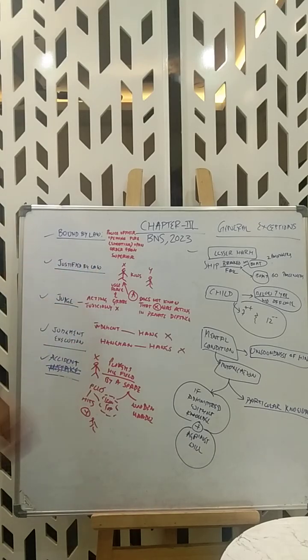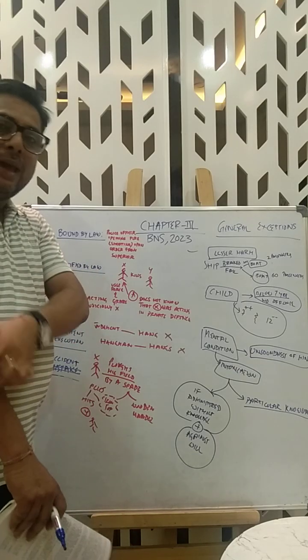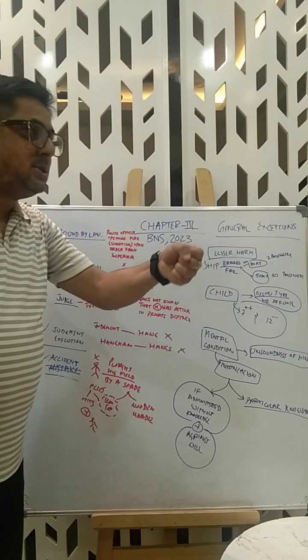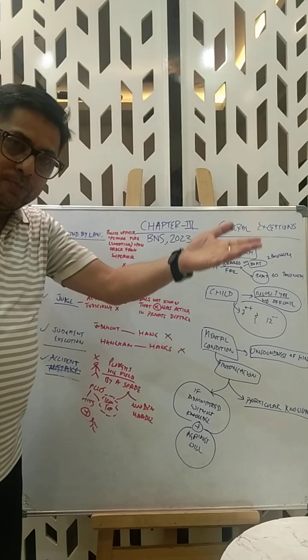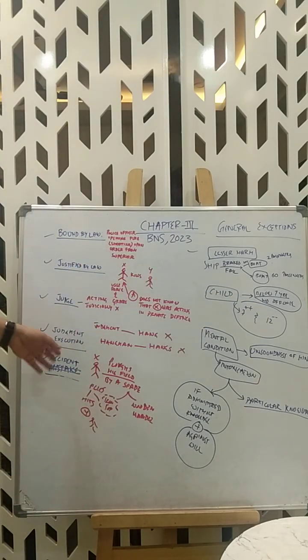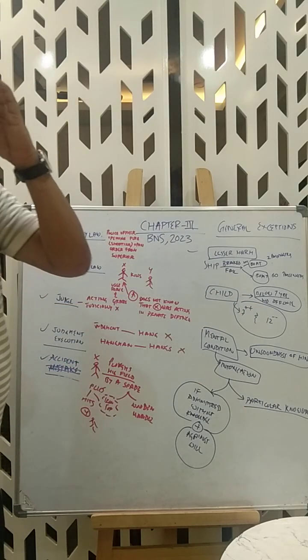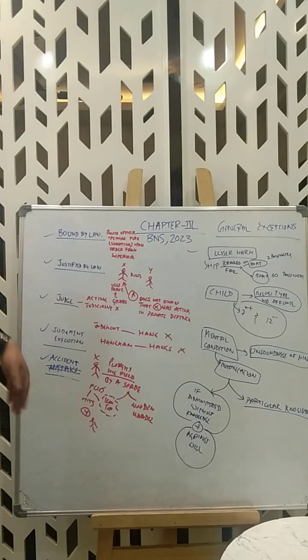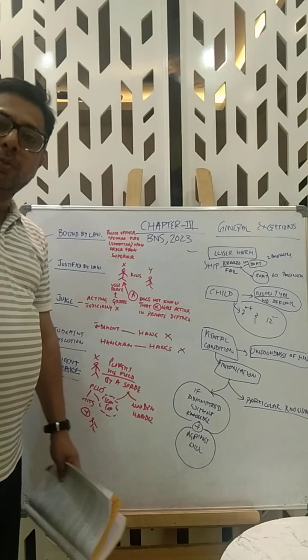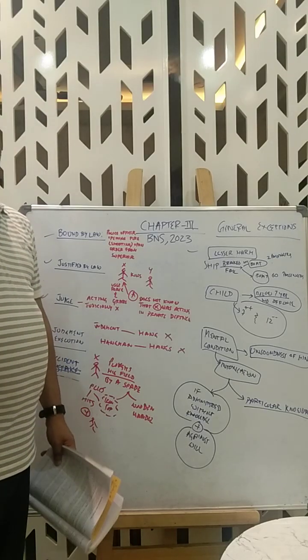Now a judge acting judicially and doing something, passing orders, whatever, is not an offense. Now, judgment execution. Our example was hangman. If a hangman goes and pulls the rope and hangs the convict and he dies, although he has killed someone, he is protected under judgment execution. That is the general exception. Accident. So if you do something with proper care, caution, it's a lawful thing done in a lawful manner, yet something happens, sorry, it was an accident.